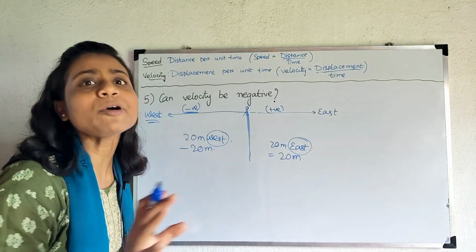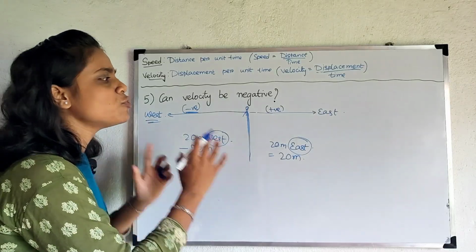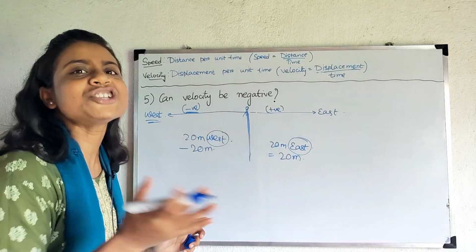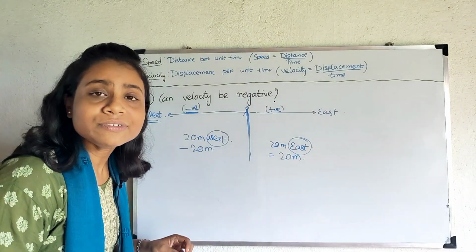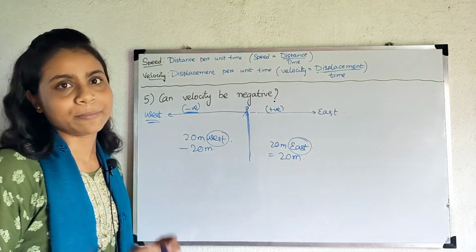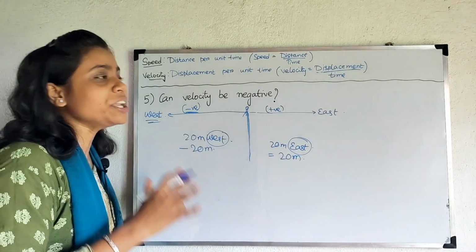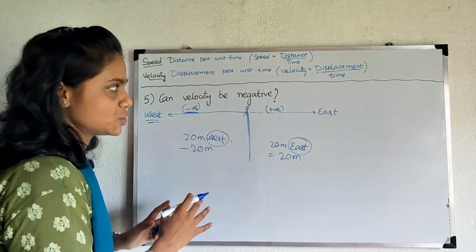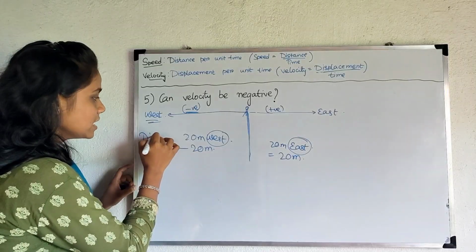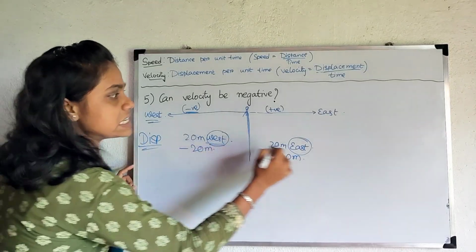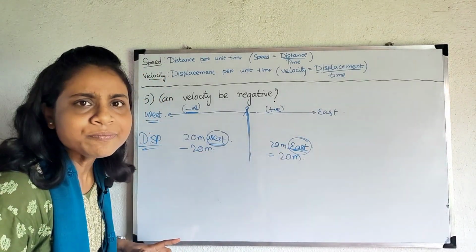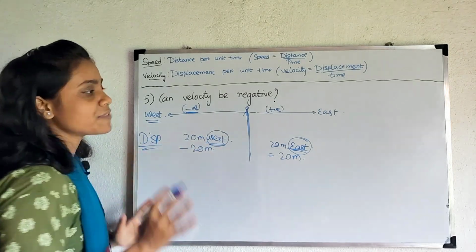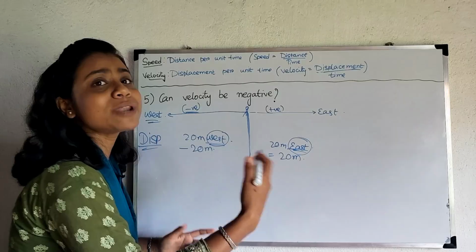We only mention the numerical value. Suppose the person is moving 20 meter. We don't care in which direction he is moving. But in case of displacement, we do care, we have to mention in which direction the body is moving. So as we are mentioning west, east, that is we are mentioning the direction. So this is the displacement. 20 meter west, that is minus 20 meter, or 20 meter east, that is plus 20 meter.